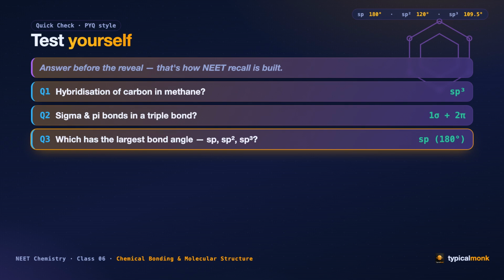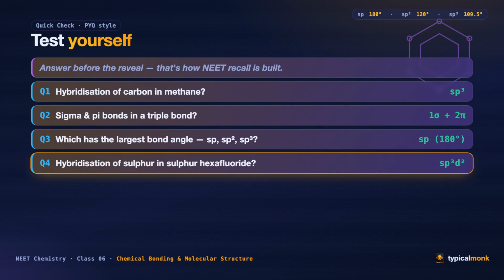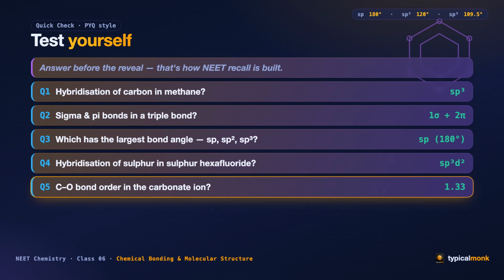Question 3. Which hybridization gives the largest bond angle: sp, sp2 or sp3? The most s character wins, sp, at 180 degrees. Question 4. What is the hybridization of sulfur in sulfur hexafluoride? 6 bonds, steric number 6. sp3d2. And question 5, the thinker. What is the carbon to oxygen bond order in the carbonate ion? 4 bonds worth of bonding spread over 3 positions, a bond order of 1.33. If you caught that fraction, you have truly understood today's class.